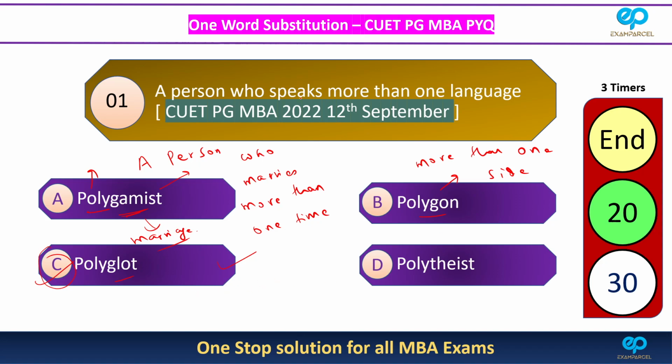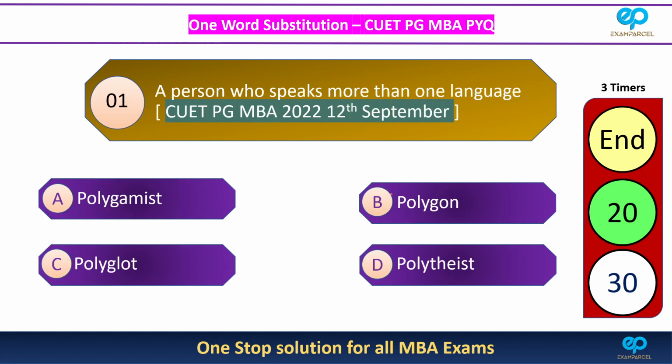Next we have polyglot. Polyglot is a person who speaks more than one language. Polytheist is a person who believes in more than one god. If you notice, all the four options have the word poly, and poly means more than one. That's why they have given four such options, all of which mean more than one, but they have different contexts. This is for marriage, this is for the number of sides in a geometrical figure, this is for faith, how many gods you believe in, and this is for language. I hope this question is clear to you.